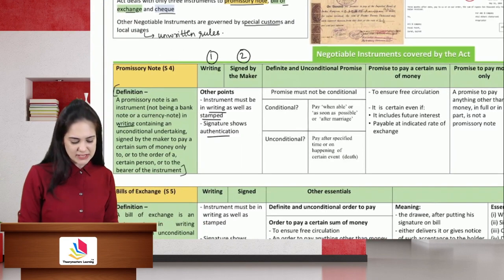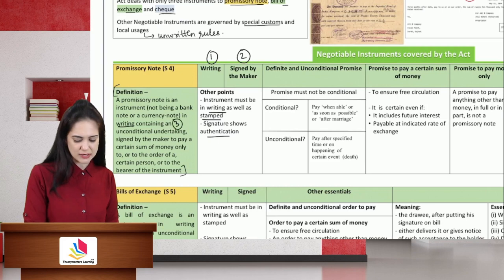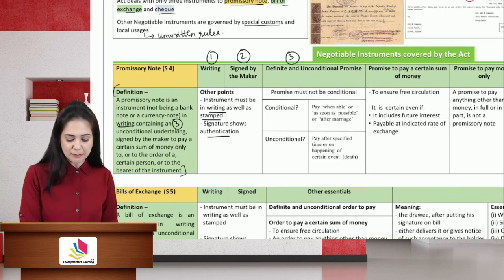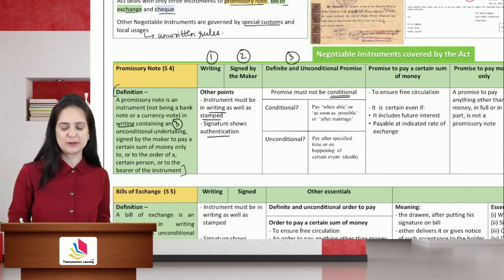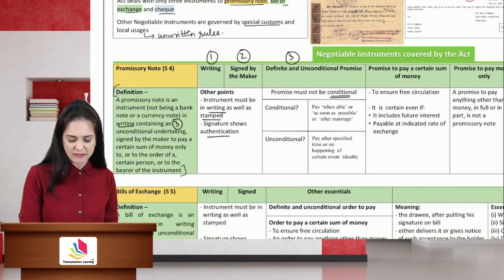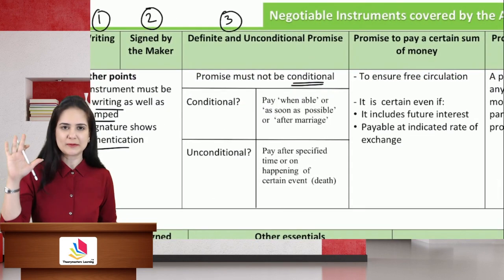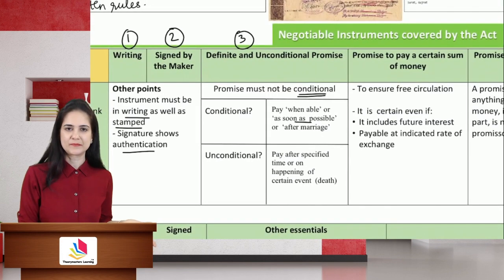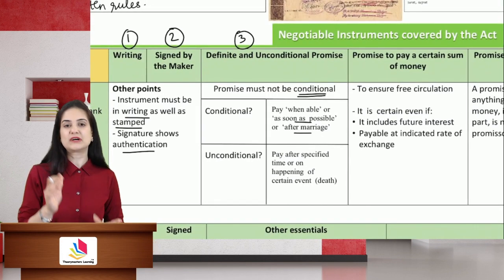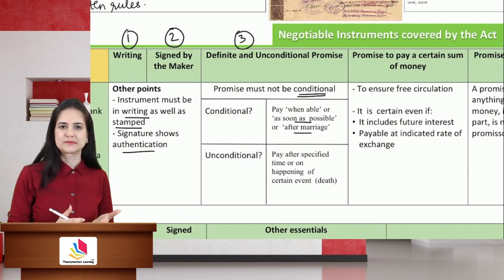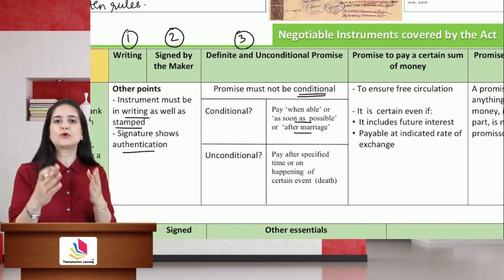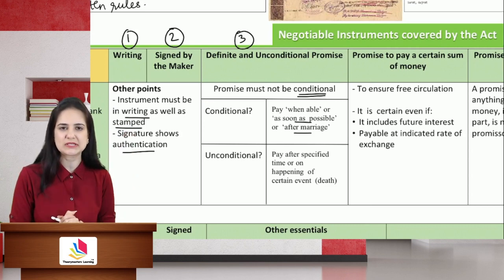It must be a definite and unconditional undertaking. All right, this is the third essential of a valid promissory note. The promise must not be conditional. How will I know that it is conditional? Conditions mean that I will pay when I am able to pay. I will pay as soon as possible. This shows uncertainty. I will pay after Amit marries Anita. If you are imposing a condition, it may hold good between you and me, but it may not hold good while negotiating it with this other person.